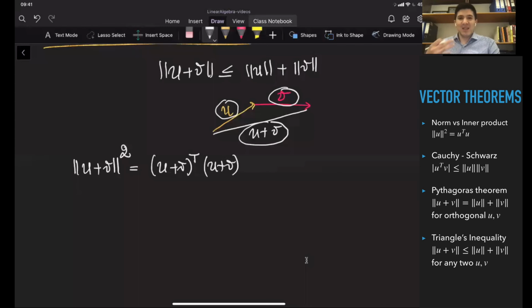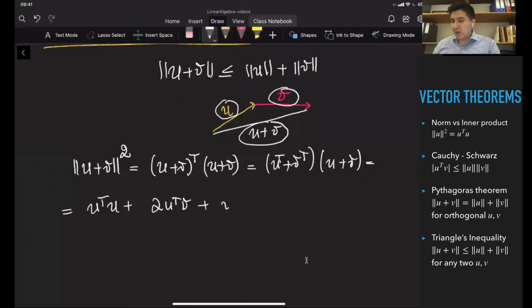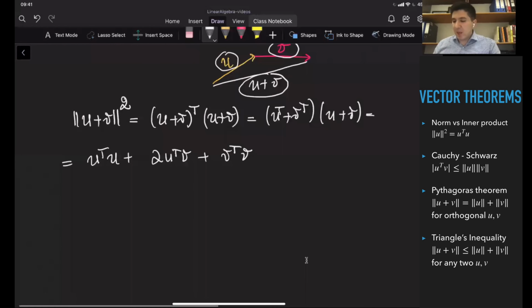So the norm squared is going to be the vector times the vector as an inner product. I'm just going to apply the transpose to the first bracket: u transpose plus v transpose, times u plus v. I'm going to expand everything out. It's going to be u transpose u plus 2 u transpose v plus v transpose v. At the same time, it is equal to the norm of u squared plus 2 u transpose v plus the norm of v squared.